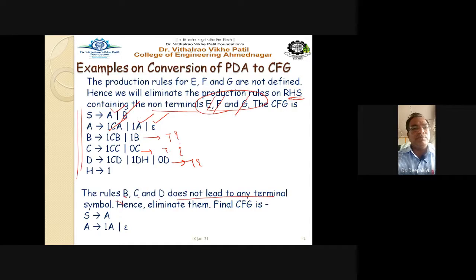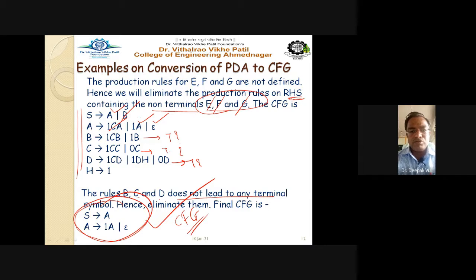So this is the correct CFG we have obtained from the given PDA. Getting this point? The first step is that you follow all the rules and convert the ID transitions into grammar rules. Then you rename with capital letters A, B, C, D, and S must be the start of the grammar.